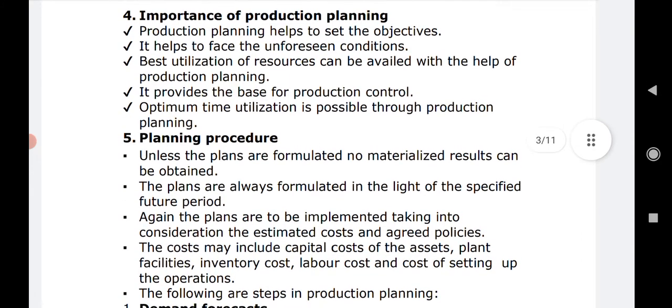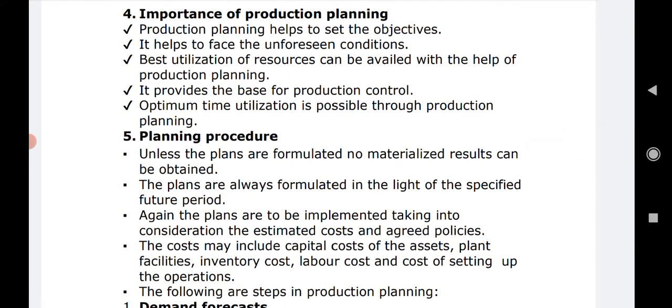Next comes the importance of production planning. Why is it important to take up the planning? See, above we saw all the objectives, and keeping those goals in mind, production planning is taken up. Now here we are going to see why it is important to take up production planning. Right? As we can see, production planning helps to set the objectives. We can set objectives.